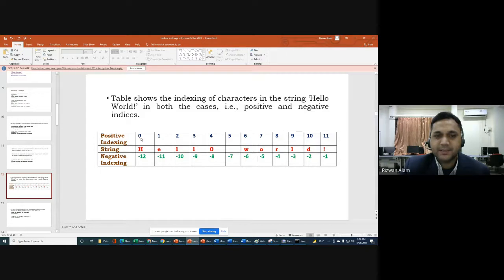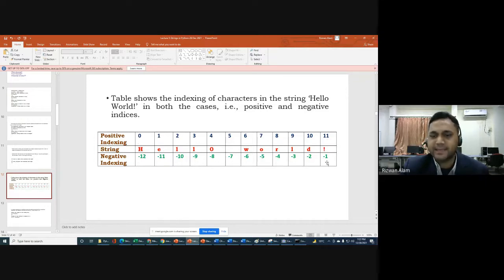So for H, the index will be 0. The first character will have index 0, then 1, 2, 3, 4, till 11 we will go, because in total we have 12 characters: hello, then a space, then world, then the exclamatory mark. So we will have indexes from 0 to 11.